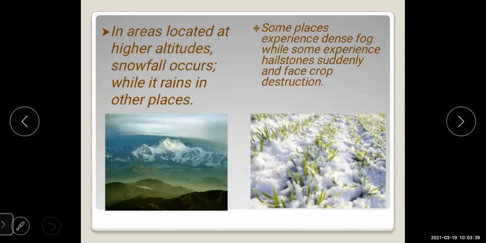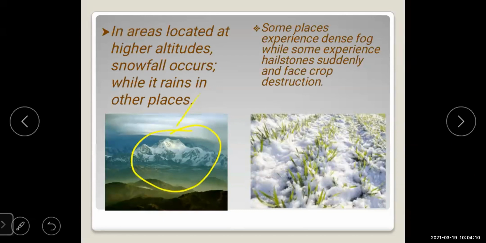Next, let's talk about the snowfall. The areas located at higher altitudes, for example Mount Everest in the Himalayan mountains, there you will see snowfall occurs while it rains in other places. Means in the higher altitude region you will see snowfall, but in other places you will notice that it is raining.